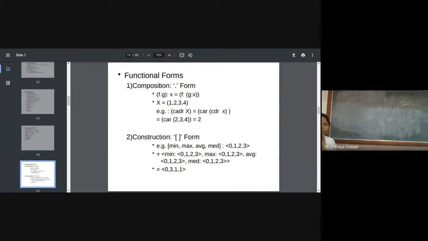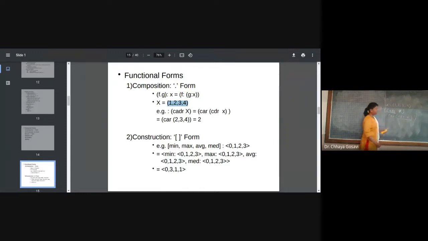So here, suppose the list is 1, 2, 3, 4, and you have to apply CADR. Let X be the list 1, 2, 3, 4, and we have to apply CADR on X. Notice CADR is a short form for CAR of CDR on X. So first we have to apply CDR on X.